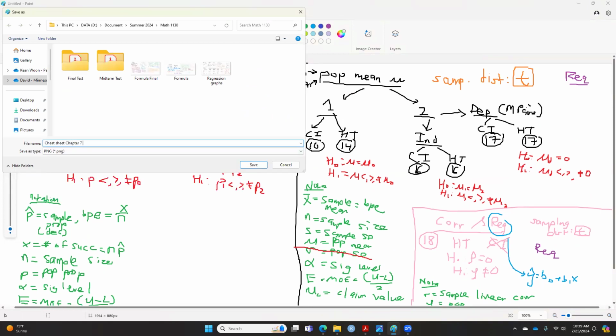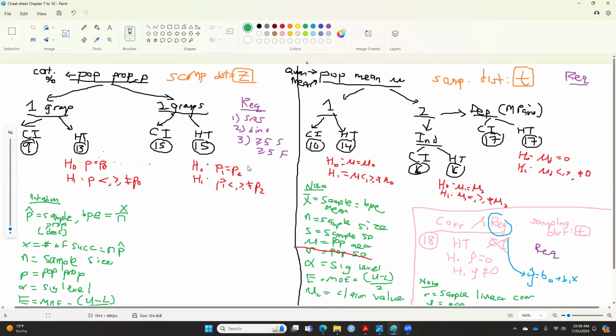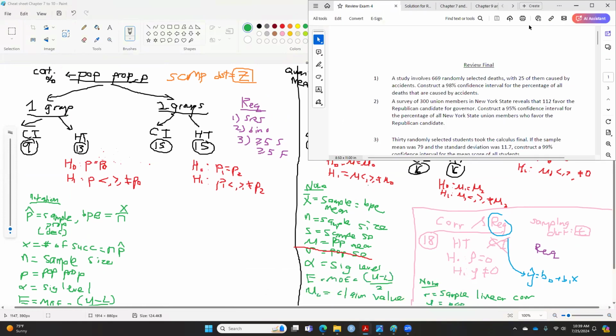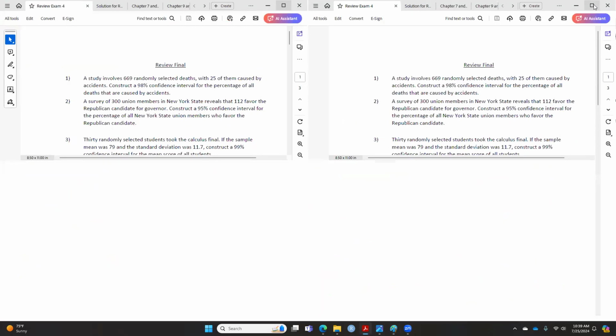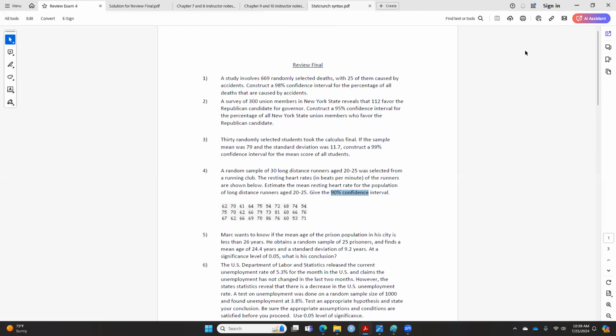Chapter 7 to 10. Okay, I will also post this in D2L today, and I will definitely finish writing the requirements here. So now the question is, how do we use this cheat sheet? I will teach you how to do this. This is a super important class, so please pay attention. By looking at the review for the exam here, I will be teaching you how to use the cheat sheet.